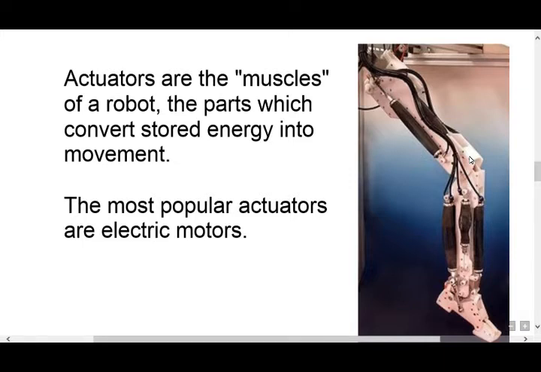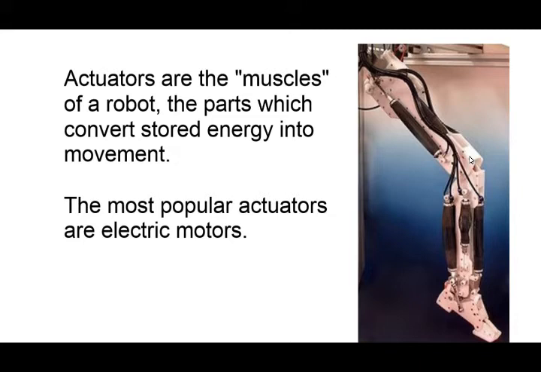That is the definition of actuators. Actuators are muscles of robots. If you imagine that the links and the joints are the skeleton of the robot, the actuators act as muscles which move or rotate the links to change the configuration of the robot.